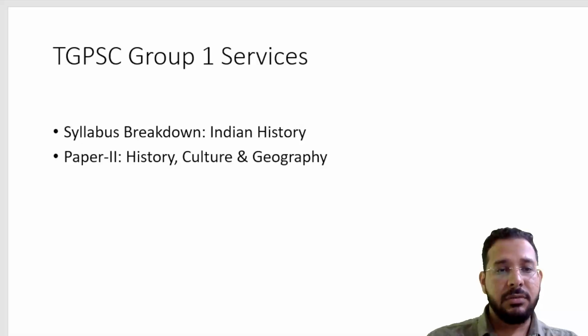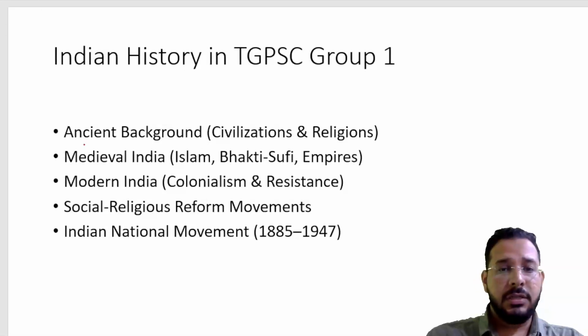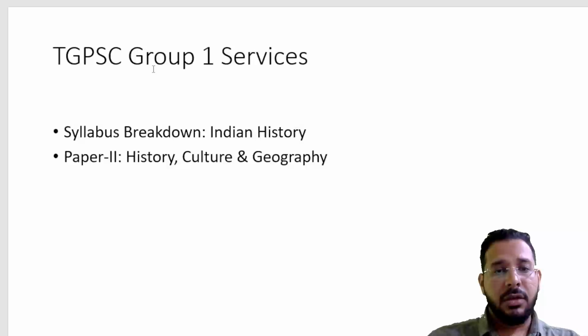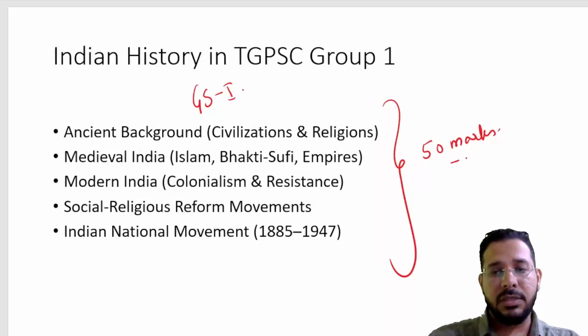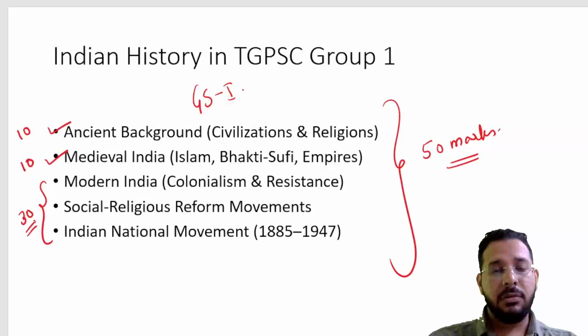So, let us break down the syllabus first, then we will understand resources, and we will look into some previously asked questions. In GS paper 1, we have history, culture and geography. This section weighs 50 marks in Group 1 mains. In this, we have ancient history, medieval history and 3 units of modern history. So, 10 marks weightage for ancient history, 10 marks for medieval history and 30 marks for modern history.